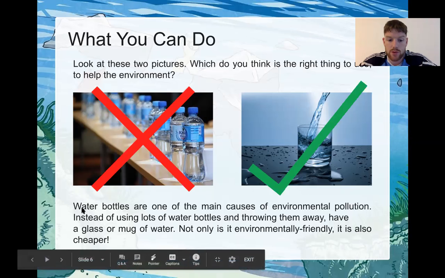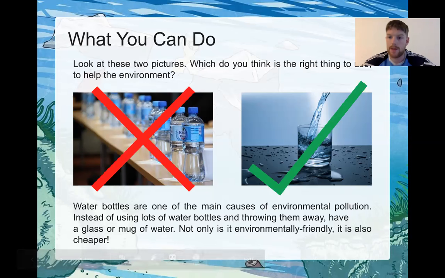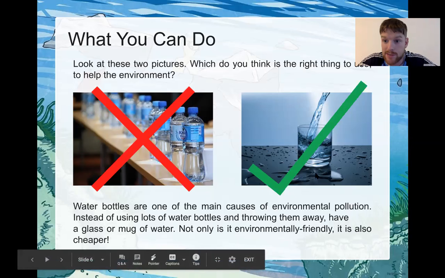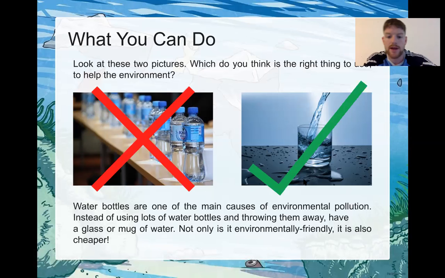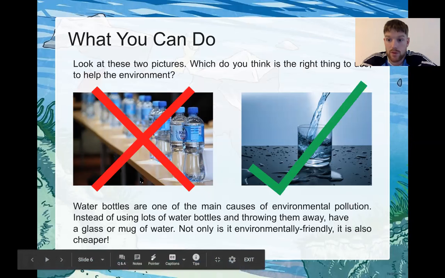Okay, so maybe at home, if you had a big container of water, you can pour it into a glass bottle, which can be reused all the time. You just wash it again and it can be reused again, instead of maybe buying lots of water bottles which you throw out, and then they may find their way into the water, and it wouldn't be good for the environment, would it? So there's one idea. There's one way we can help.